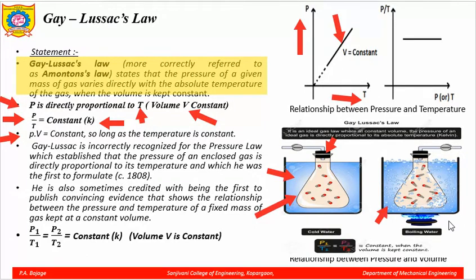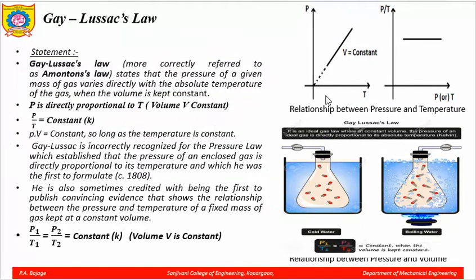As the water gets heated, the temperature will rise on the x axis, and pressure, you can see the pressure gauge here, the pressure will also rise, but the volume, these boundaries are sealed. So, volume will not change. So, volume will remain the same, and that is the Gay-Lussac's law.